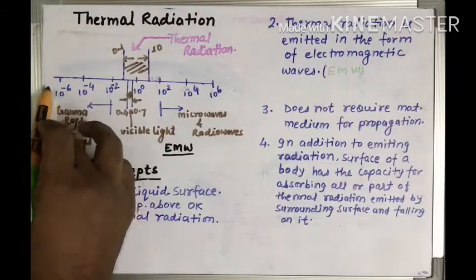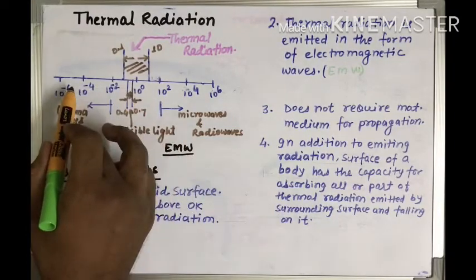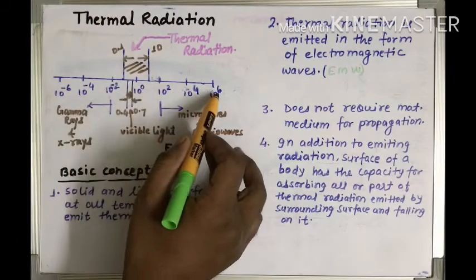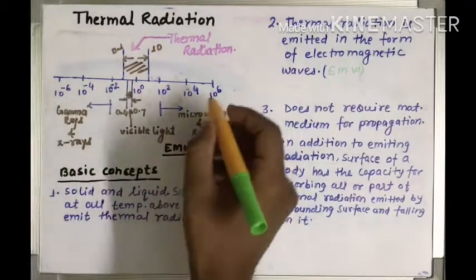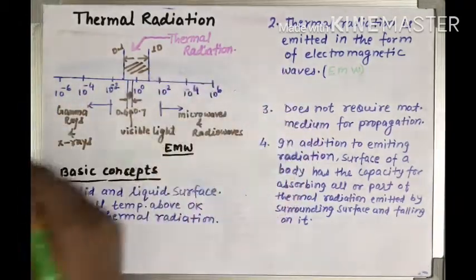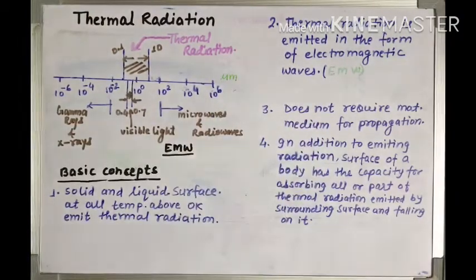It is starting from 10 to the power minus 6, then it is increasing up to 10 to the power 6. You can increase more or decrease more. So this number is showing the wavelength of a particular electromagnetic wave in micrometer or microns.